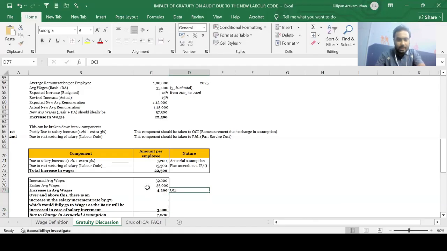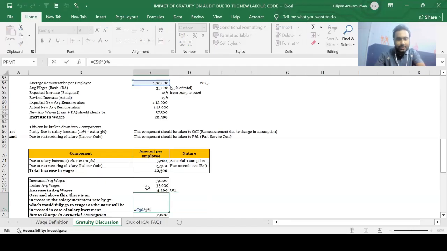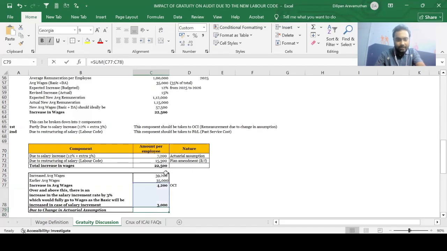But beyond this, there is also a change in assumption. What is the change in assumption? The salary increment that was expected was 12%, but the salary increment that actually took place was 15%. So this 3% excess should also be taken to OCI. How does this 3% excess go to OCI, guys? Basically, my average remuneration per employee is 1 lakh, and if I apply 3% on that, that would come to 3,000. So due to change in actual assumption, the amount would come to 7,200.